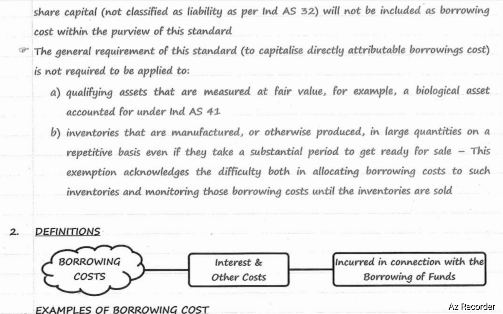This exemption acknowledges the difficulty both in allocating borrowing cost to such inventories and monitoring those borrowing costs until the inventories are sold. So, Ind AS 23 is not applicable to qualifying assets that are measured at fair value and inventories that are produced in larger quantities on repetitive basis. For them, respective Ind AS will be applicable.